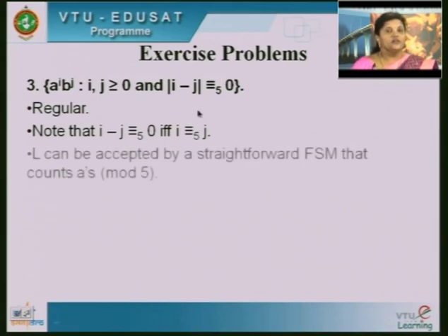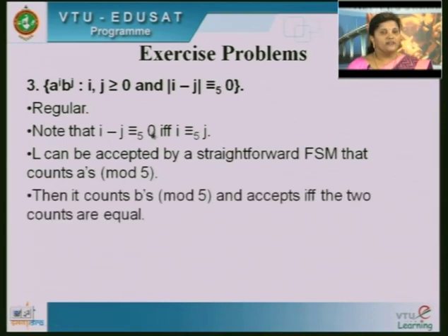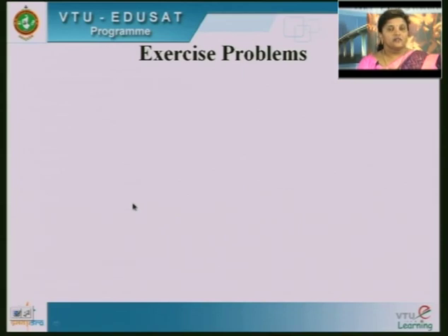L can be accepted by a straightforward FSM that counts A's mod 5, and similarly counts B's mod 5, and accepts if and only if the two counts are equal. So this is regular and you can design an FSM for this.